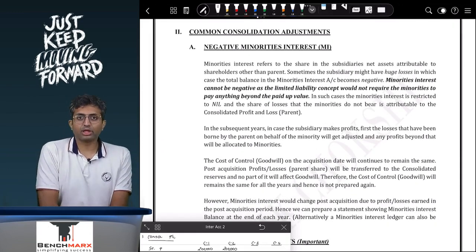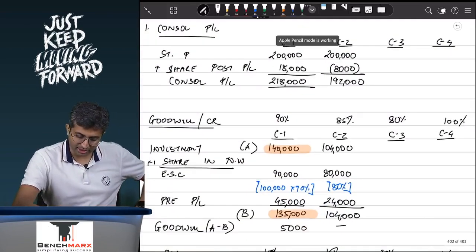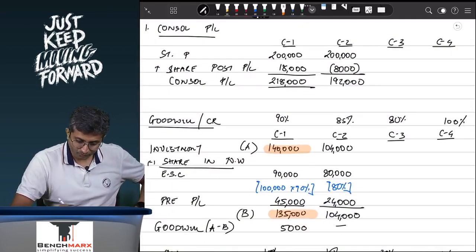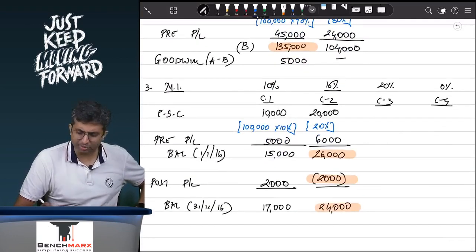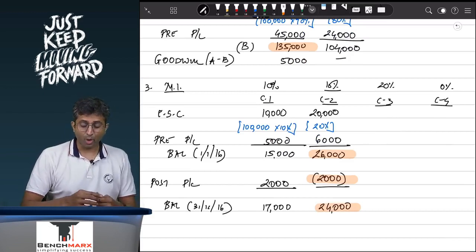Minorities interest, do you think, like in this question, you had a loss, right? So 26,000 was your minorities, it was reduced by 2,000 and it becomes 24,000. My point is, sometimes you might suffer huge losses.